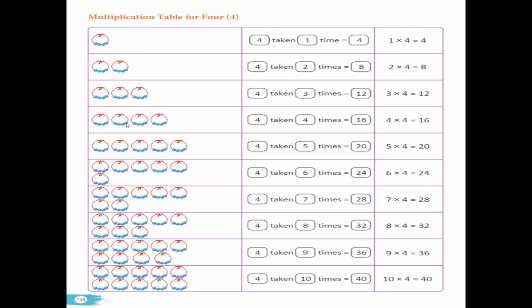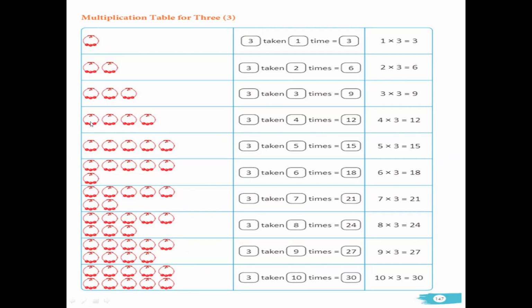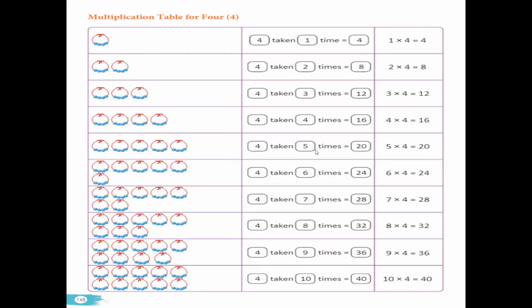1, 2, 3, and 4. So it will be 12. Okay, children. So in the same manner, we find out the multiplication table of 3. So children, you have to learn the table. Okay, everyone, learn it. Now coming to the next one, that is 4.